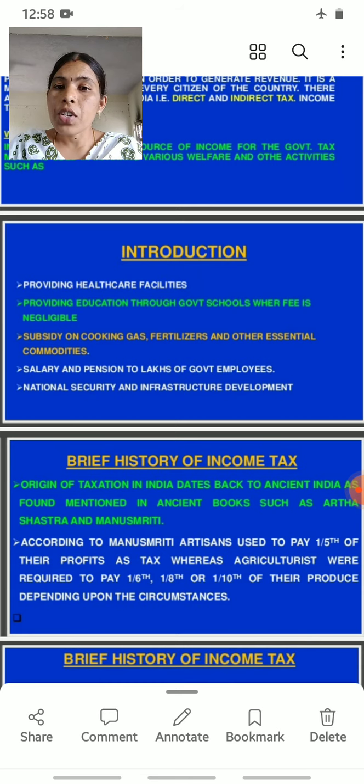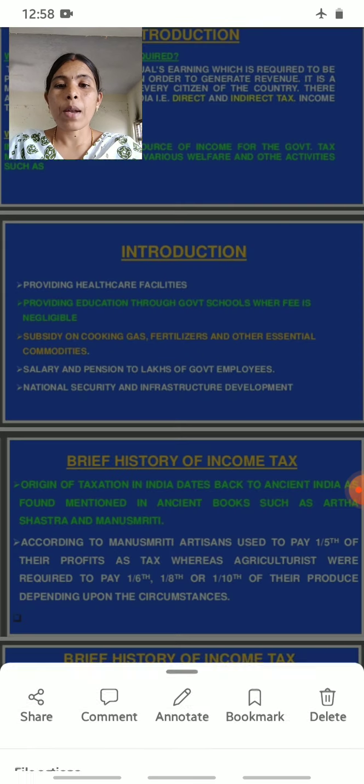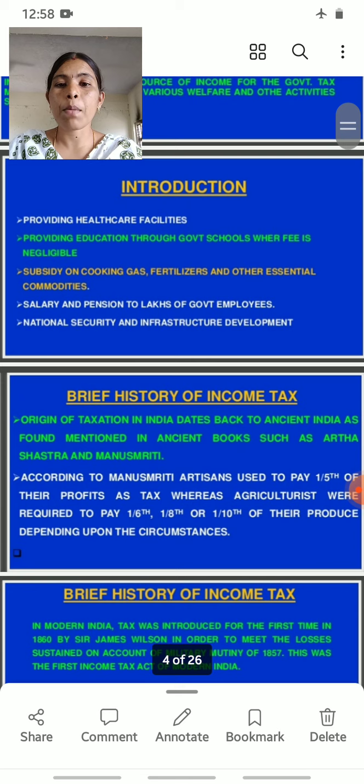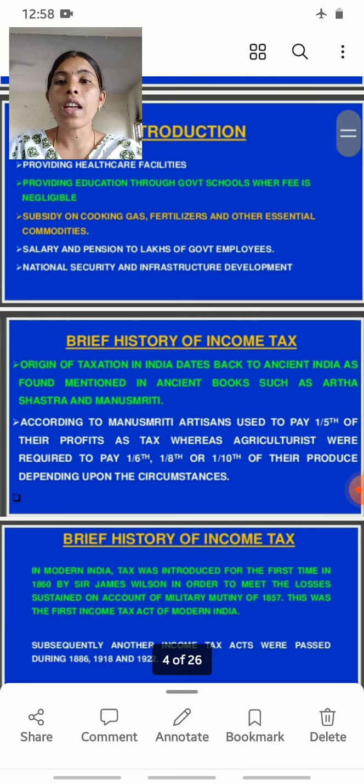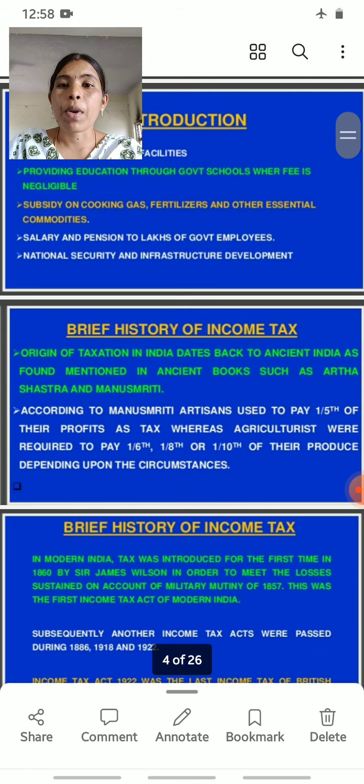Salary and pension to lakhs of government employees. National security and infrastructure development. These are the facilities provided by the government.